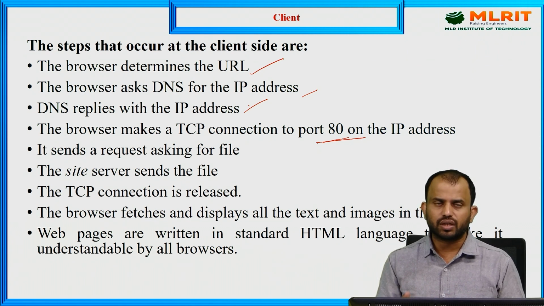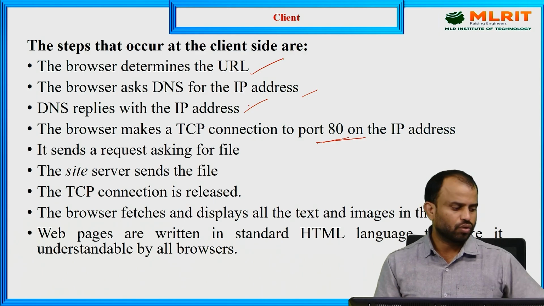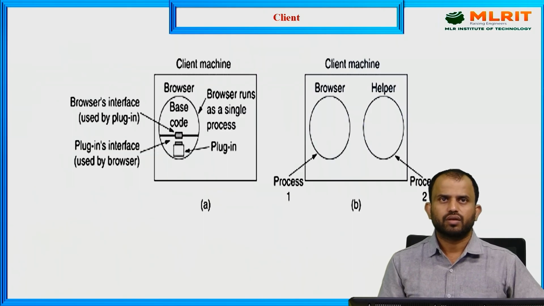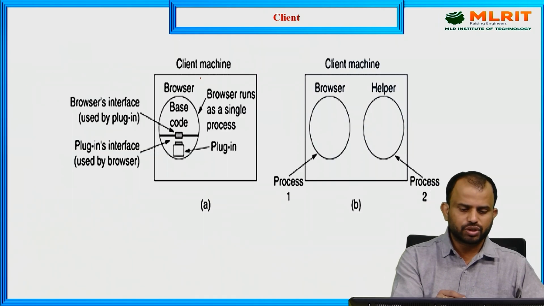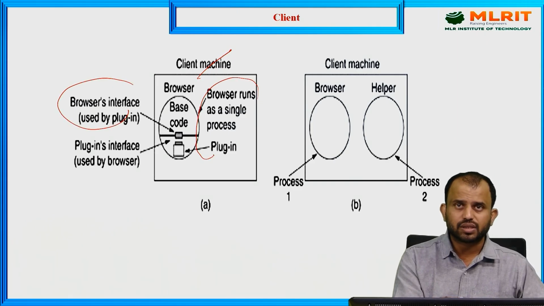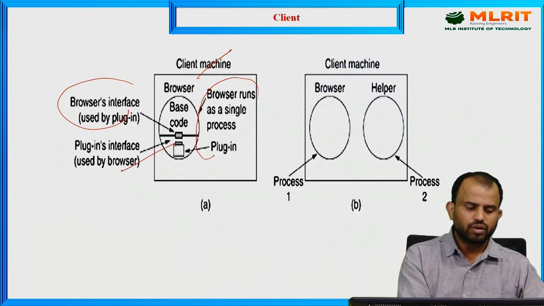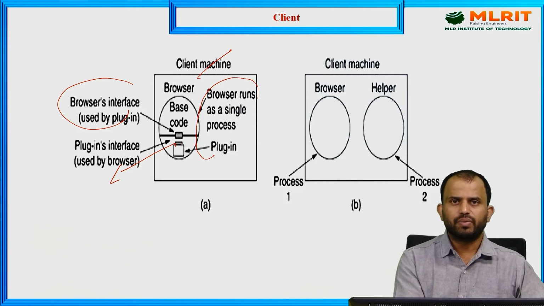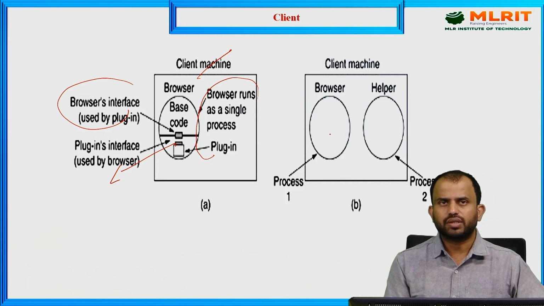We can load the information. We can look into the web page only. So when you see this, this is the client machine, how we are able to browse the interface value, how we are able to browse on a single process system, and how we are able to look into the interface value. This is a one machine system. This is a process to process machine system.